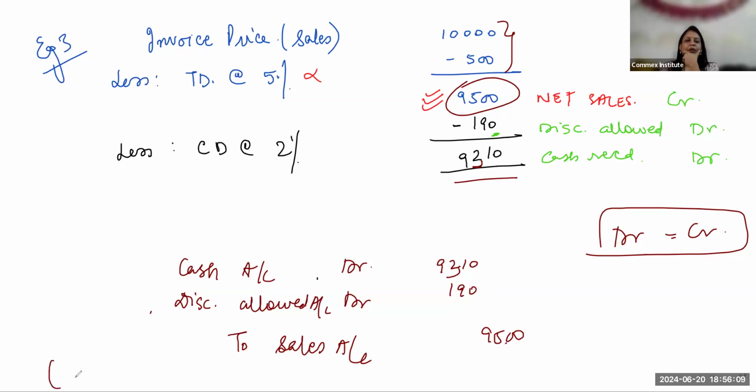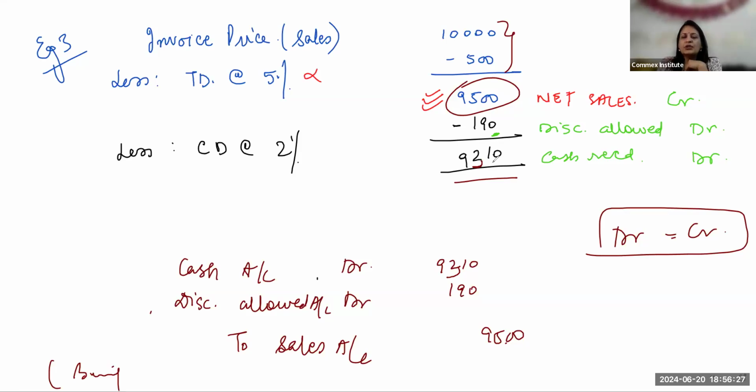Okay. And the narration being sales made and on discount. You can just write it simply because we are not going to mention the elaborate narration of it, right? So that is how we pass the entry for the sales.